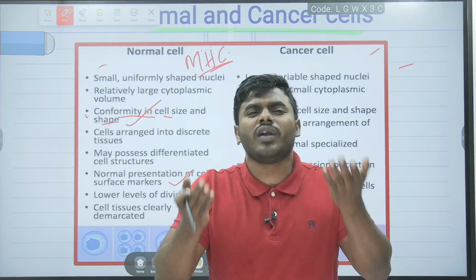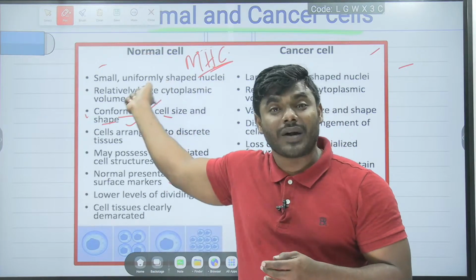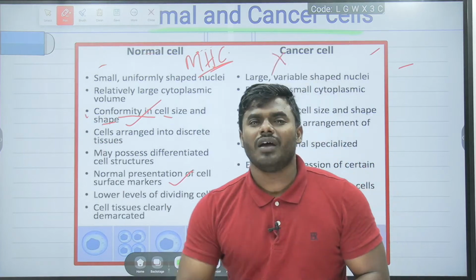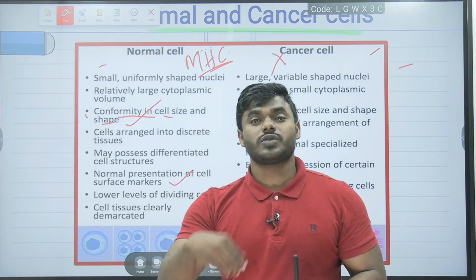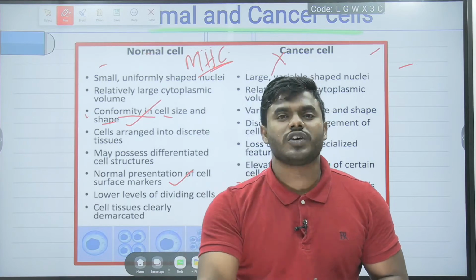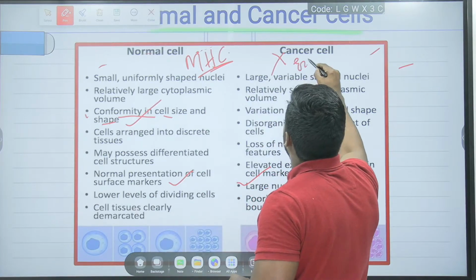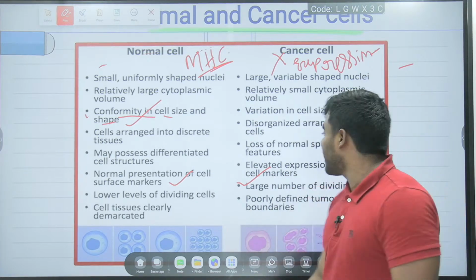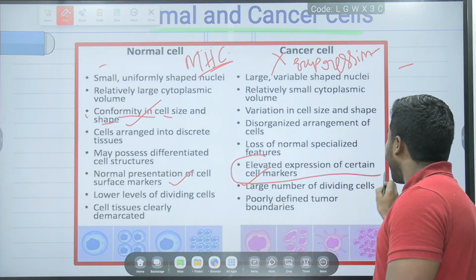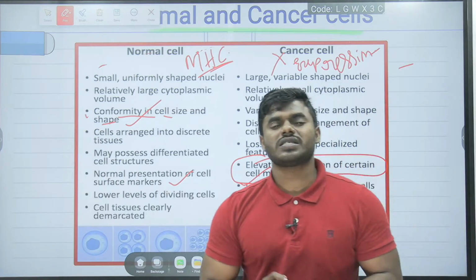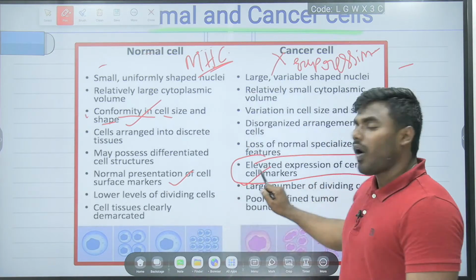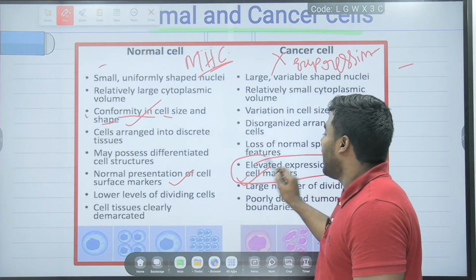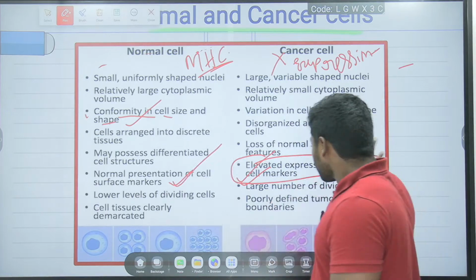There will be no need for expression of that particular surface marker. But in the cancer cell, it never happens. Whether there is a use of the surface marker or no use of the surface marker, the expression will occur continuously. That's what we have written here. Elevated expression of certain surface markers. Always, whether there is a use of a surface marker or no use, expression will continue.